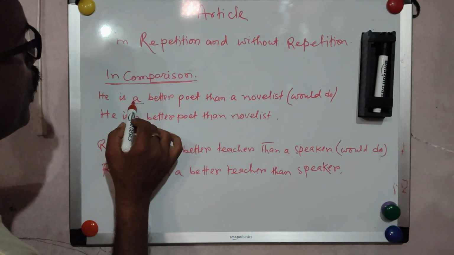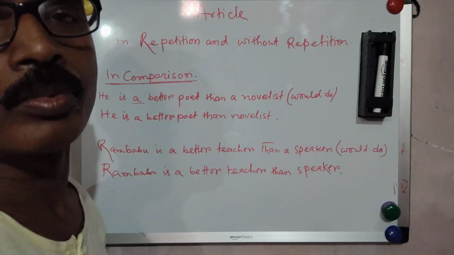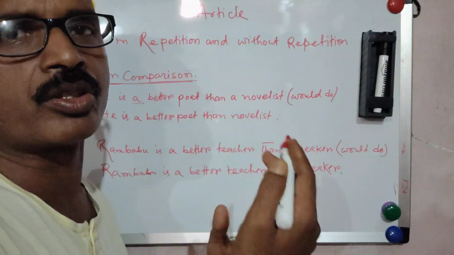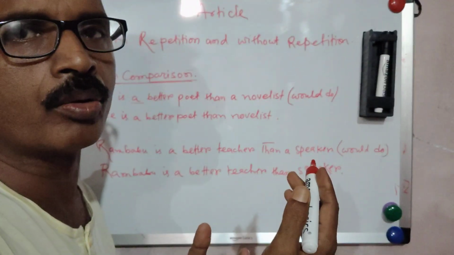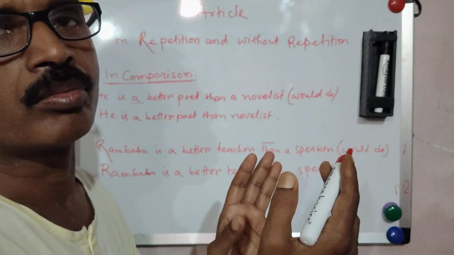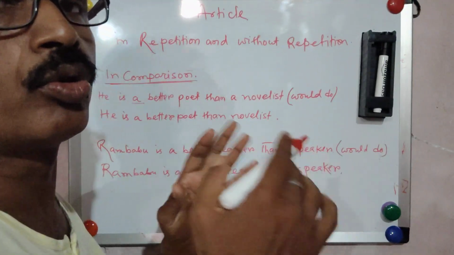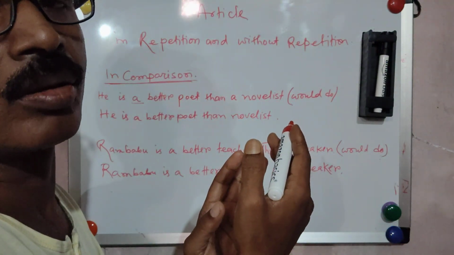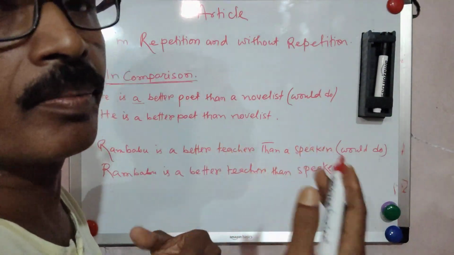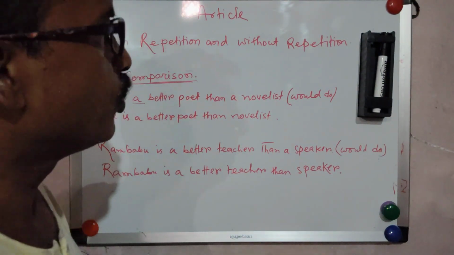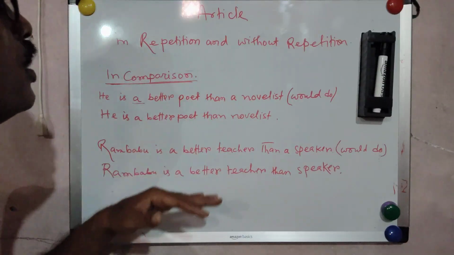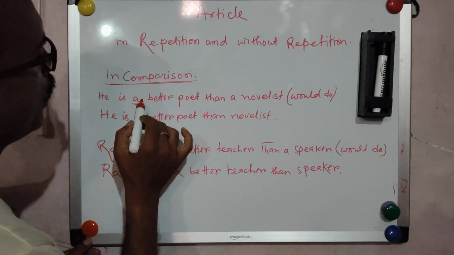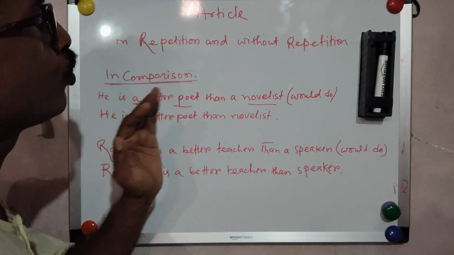So here, in the earlier lesson we have discussed that whenever we repeat article before adjective or noun, different persons are indicated, and if we do not repeat, article is used only once or one time, then the same person is being indicated. So in this comparison also you see that he is a better poet than a novelist. So here poet and novelist are two separate persons.